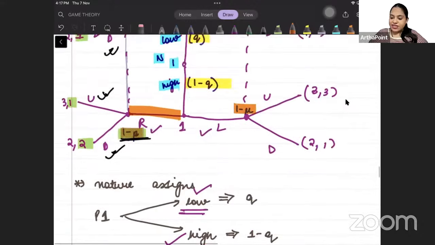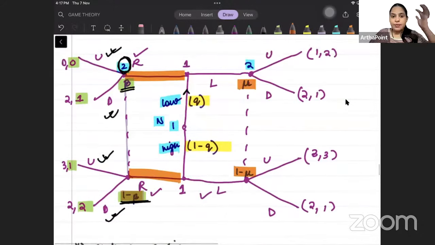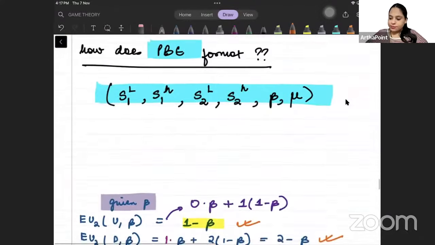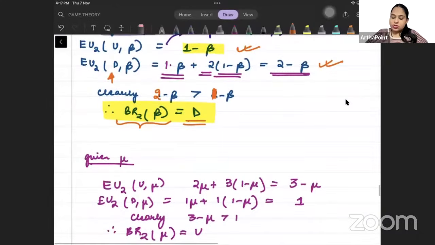So on the left hand side, I am following backward induction. On the left hand side of the game, if player 1 is going for R, the best response of player 2 will be to go for D. This is what we have written.